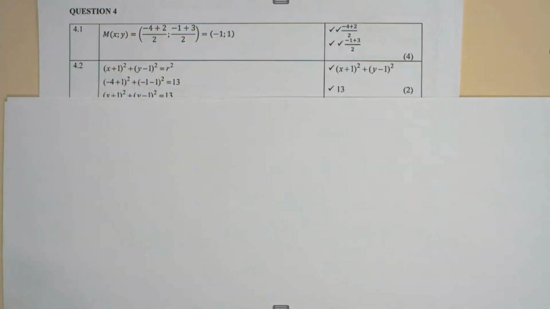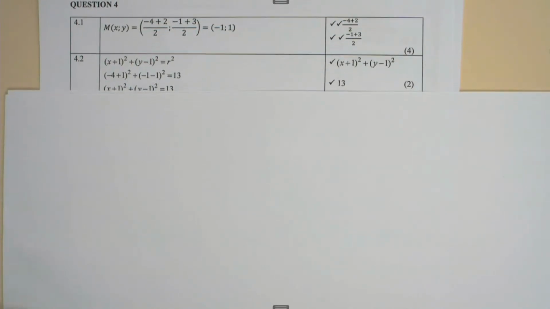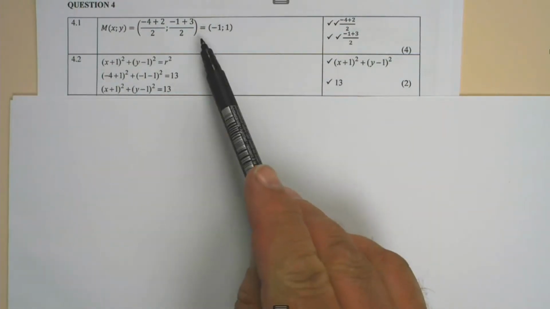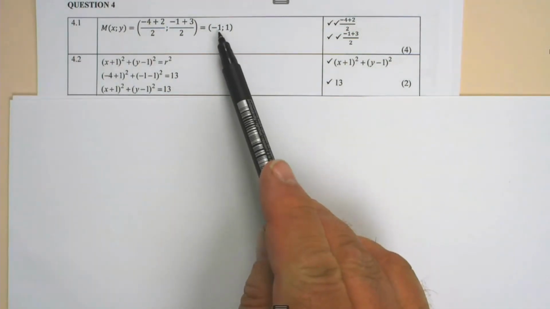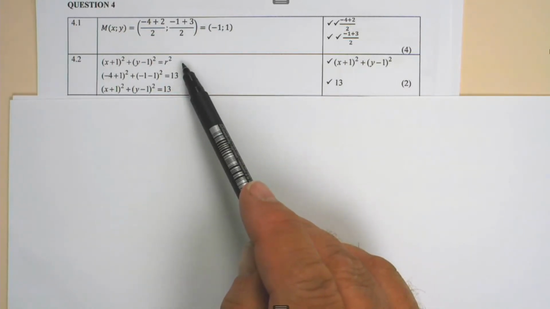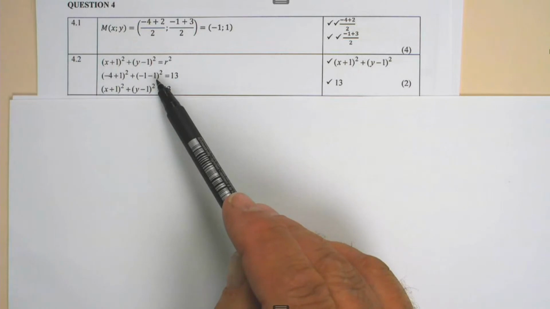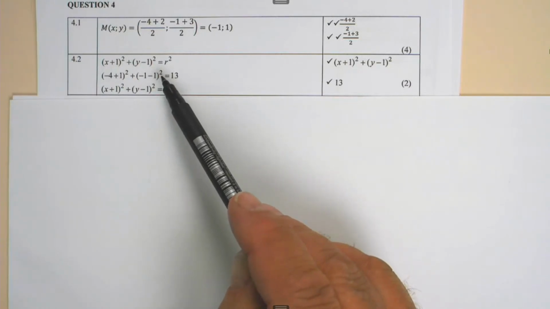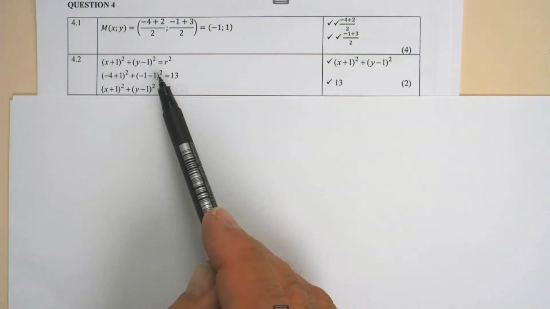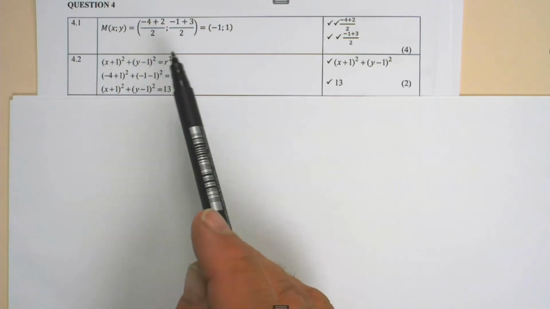In 4.2, we need to give the equation of the circle through MNP. To get the equation of the circle, we're going to use the midpoint. So here we can say (x + 1) squared plus (y - 1) squared is equal to r squared. Then we substitute any point that the circle passes through. In this case, I substituted (-4, -1). You could have also substituted another point.